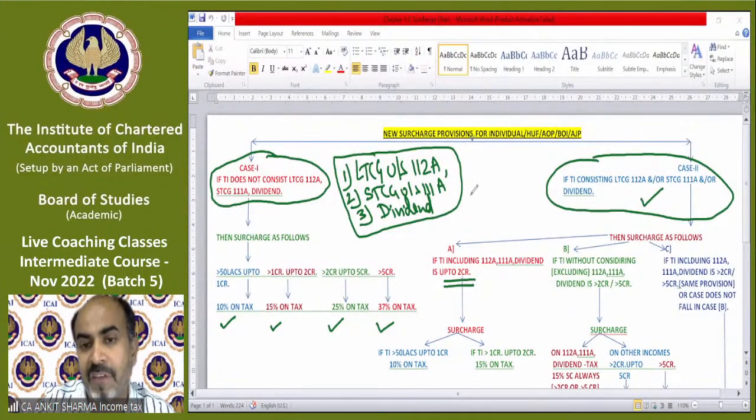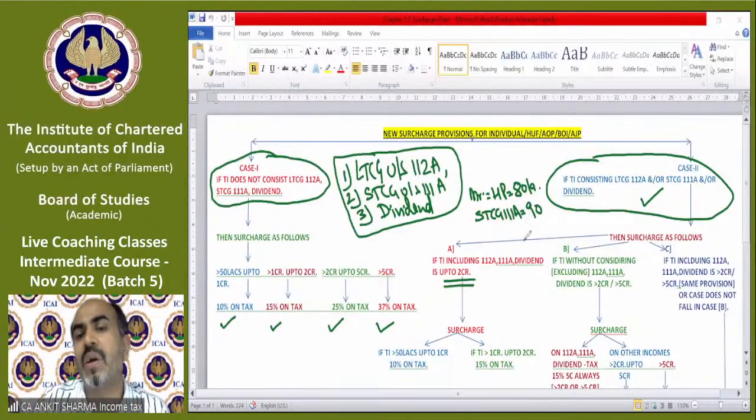For example, if Mr. A's house property income is 80 lakh, short-term capital gain 111A is 90 lakh. These 2 incomes have been given in the question only. So total income is 1.70 crore. So does it fall in category 1? The answer is yes.